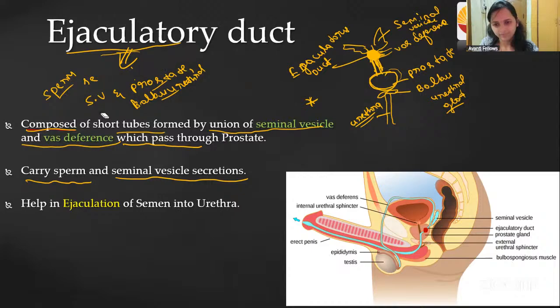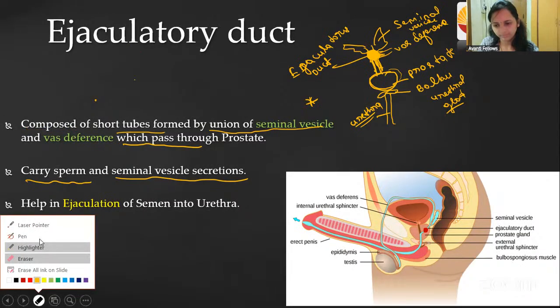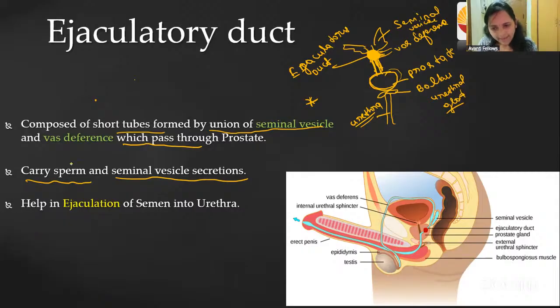This is not correct. So that's why I'm rubbing this. Okay. Once again, I'm telling you here. It will carry the sperm and the seminal vesicle secretion only. Remember, not the prostate and the bulbourethral. Okay. Fine. So it helps in the ejaculation of semen into the urethra.